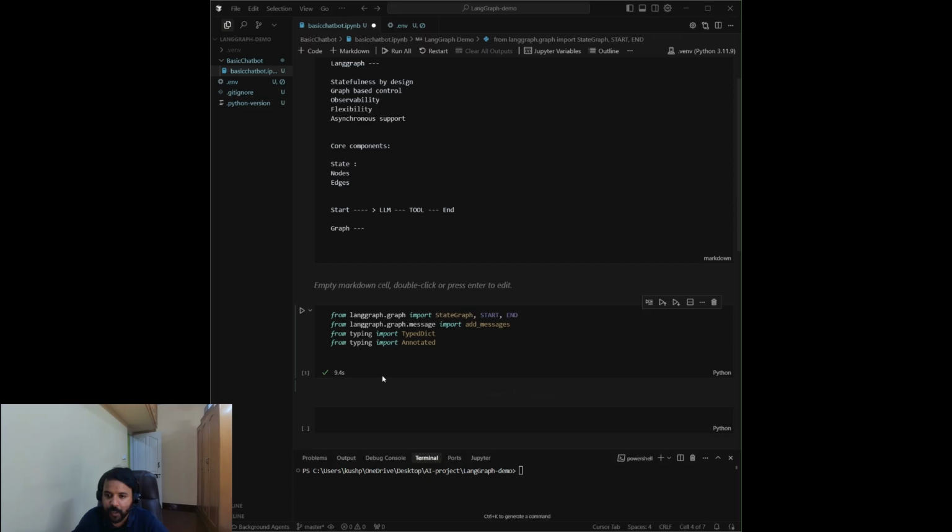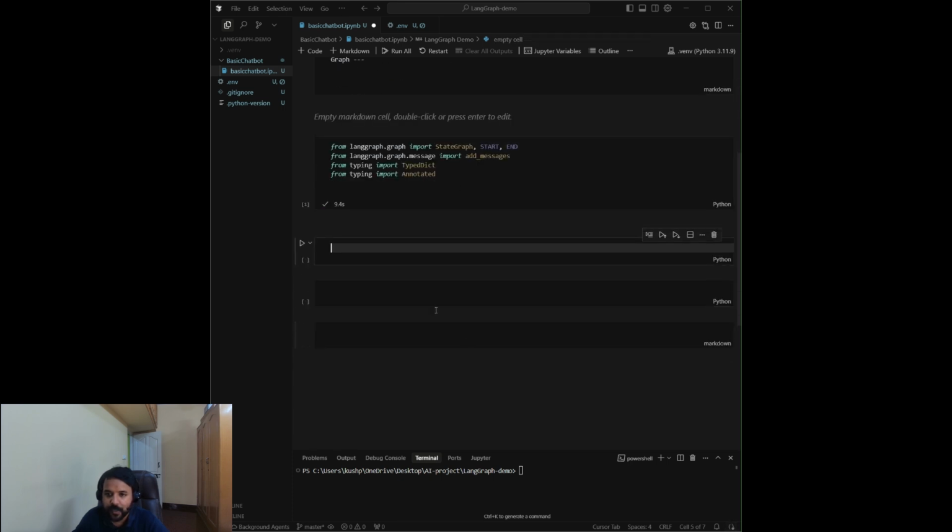Let's run this, execute it. You might need to install LangGraph into your system first. I have already installed it, so you can basically just pip install LangGraph.